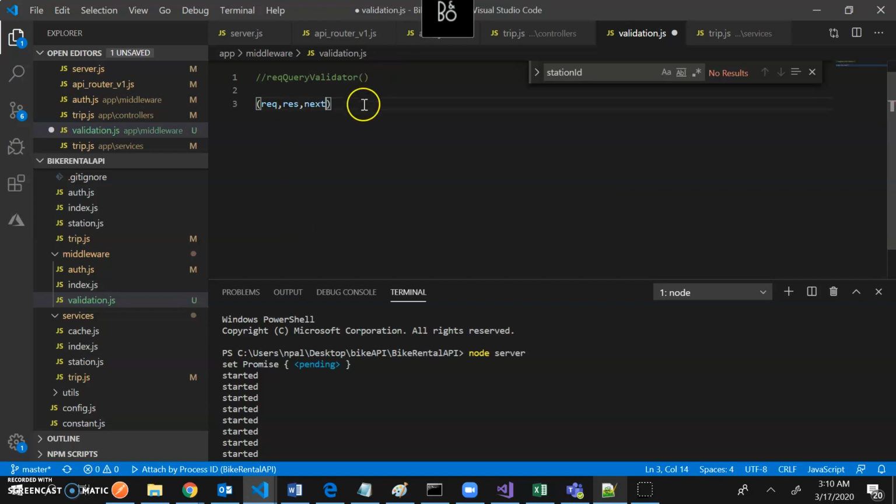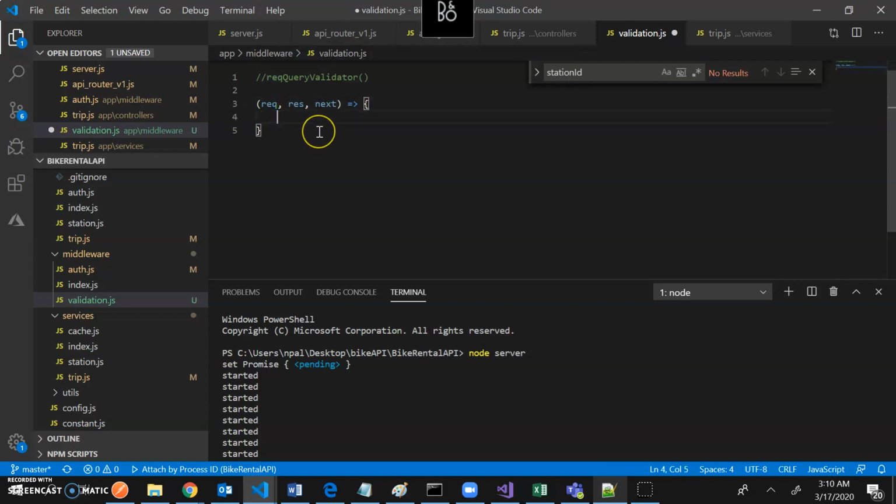Okay, next is just a callback to pass the middleware to the next middleware. Okay, so now this is middleware. Now, but I want to pass my parameter which I want to validate over here. Okay, I don't want to make it very hard coded.